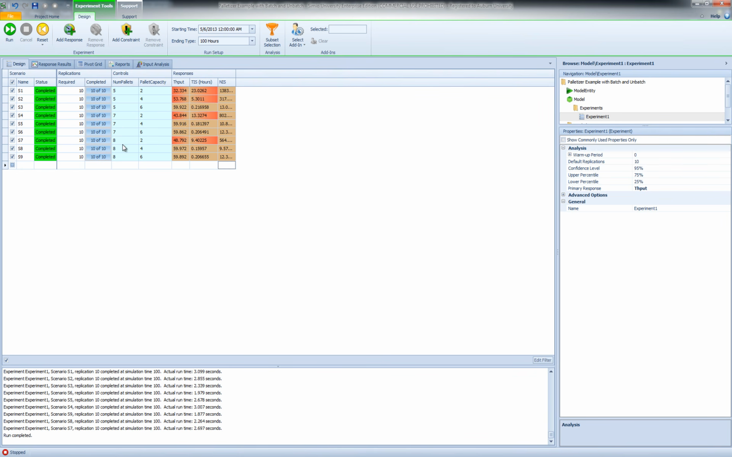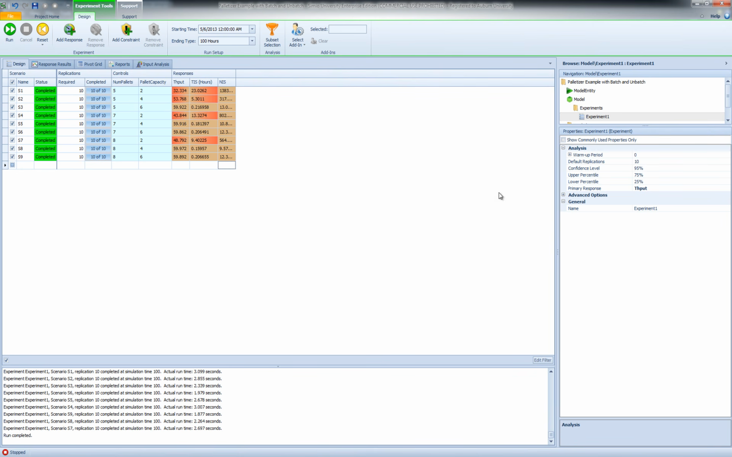So in this experiment, we try different numbers of pallets and different pallet capacities. So we change the number of pallets from 5 to 7 and 8 pallets, and also the pallet capacity from 2 to 6 parts per pallet. So we ran 10 replications of each scenario.